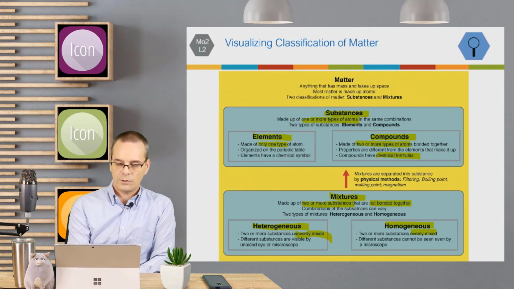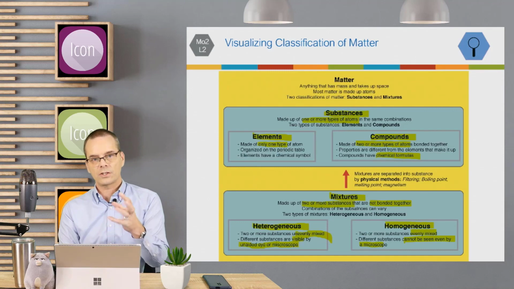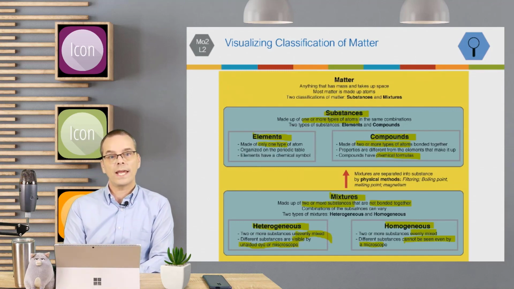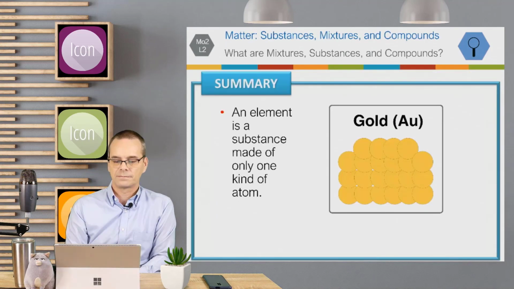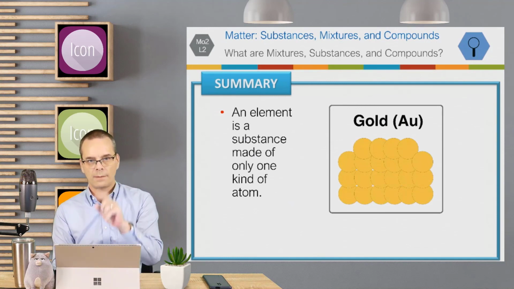In heterogeneous mixtures, sometimes the substances are visible by the unaided eye or microscope, and in homogeneous mixtures, they cannot be seen even by a microscope. They are so evenly mixed that you can't see the difference.